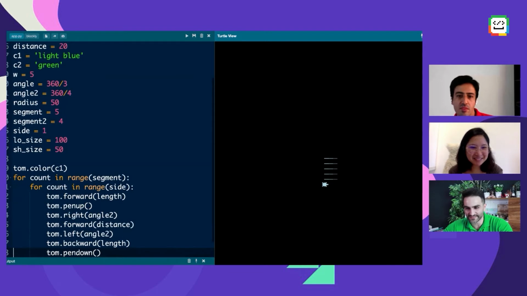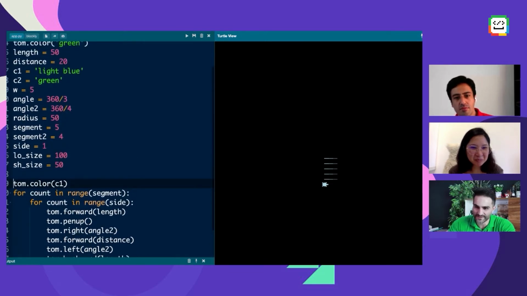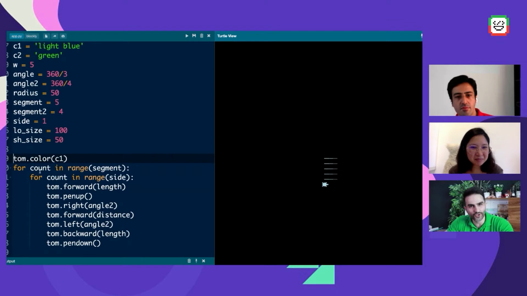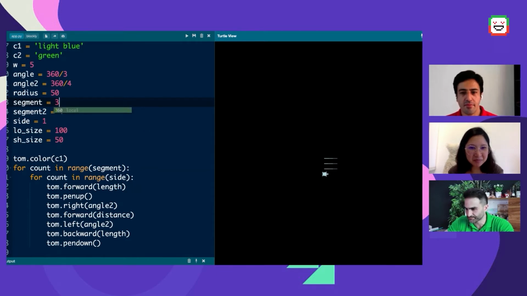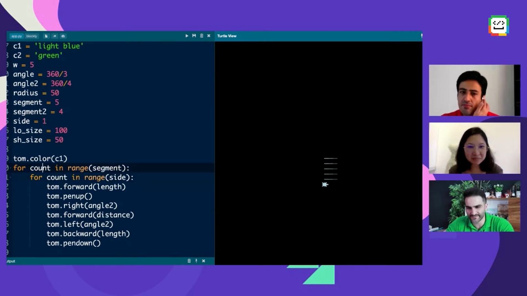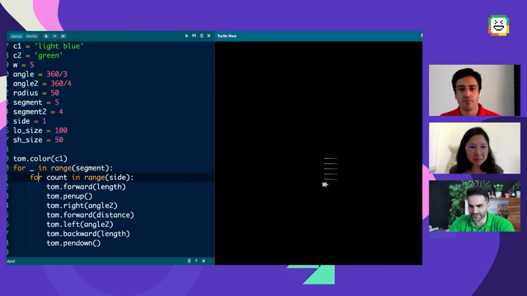Then Tom changes color to C1, so now you're using C1, right? Then you have a for loop with count in the range of segment. Segments is 5, so I guess that's the 5 we have here. Let's try putting 3. Yes, okay. And then we have another loop. As they say, always try not to use the same variable for two nested loops, as it will give us some messed up results. But since you're not using count in this code, just make it an underscore, who cares.